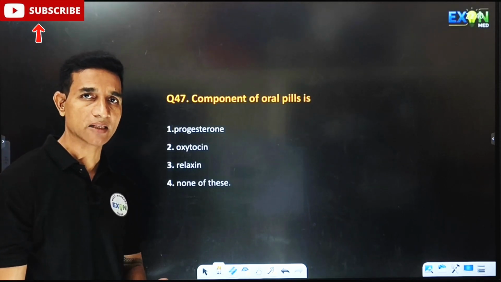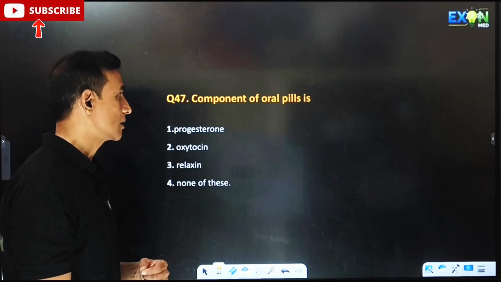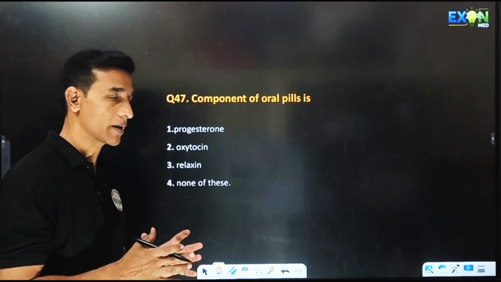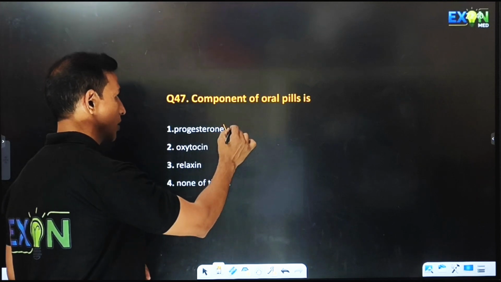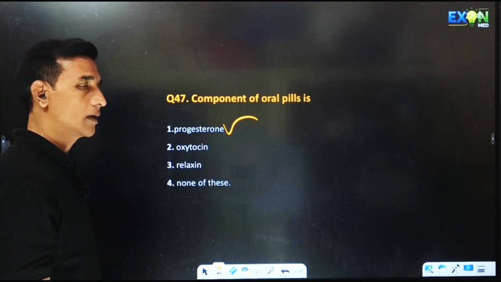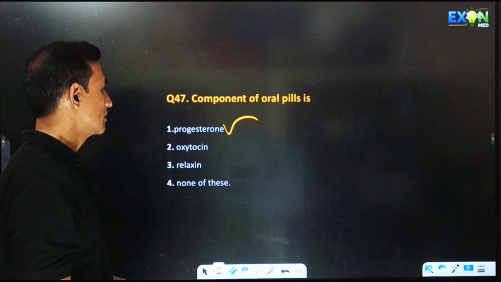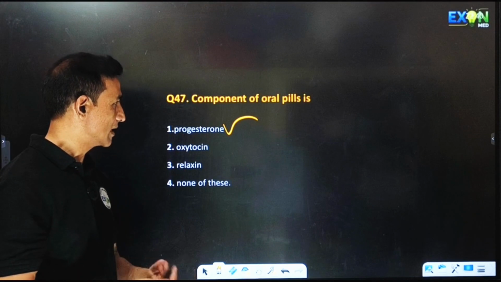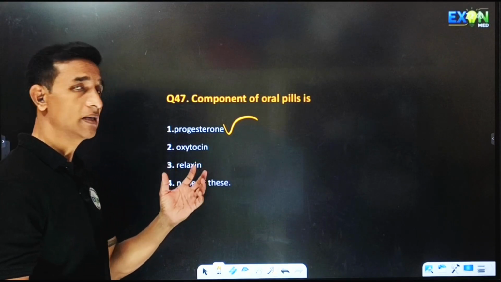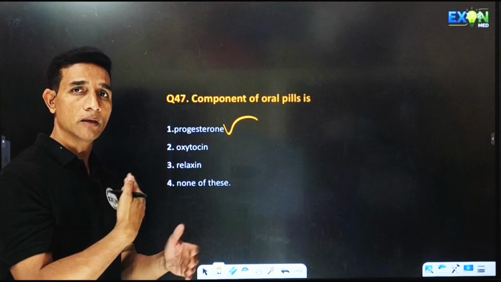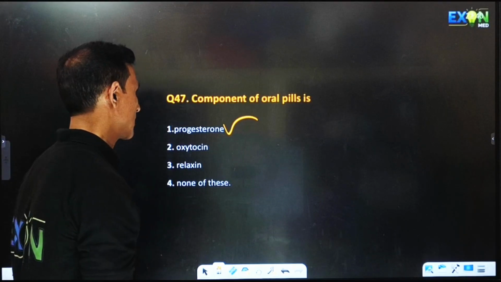Component of oral pills. Usually oral pills which the females take contain hormones called progesterone, and that will prevent women from getting pregnant. If the oral pills continuously contain progesterone, it will make her get the menstrual cycle.